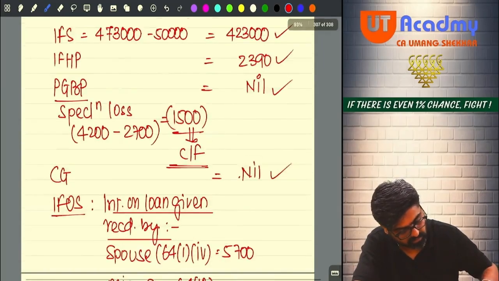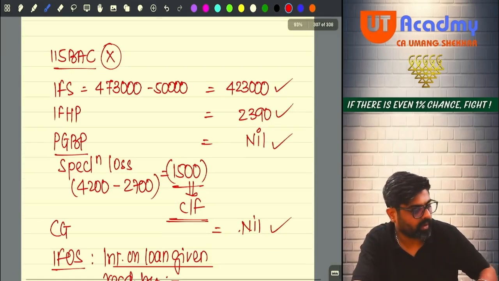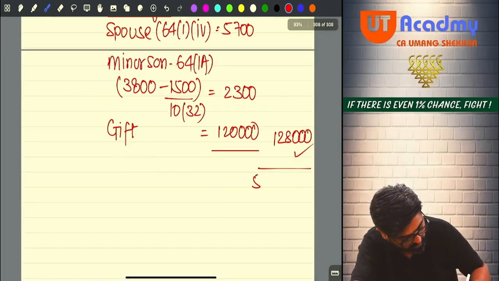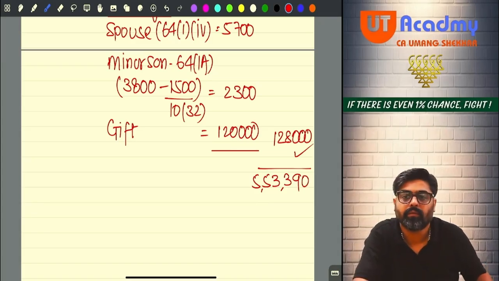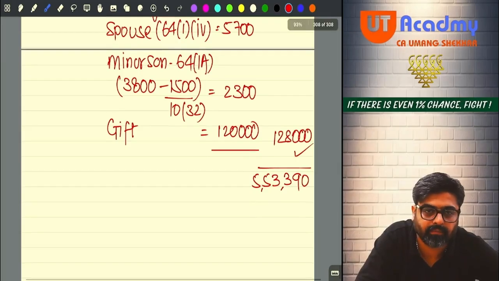2,390 plus 4,23,000, 4,25,390. Are you getting the same?